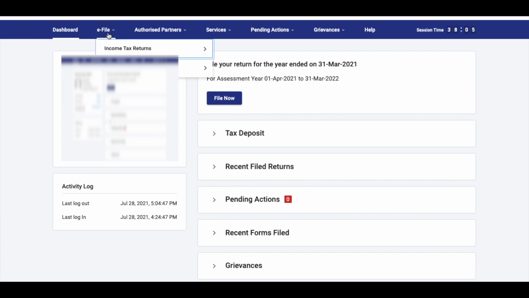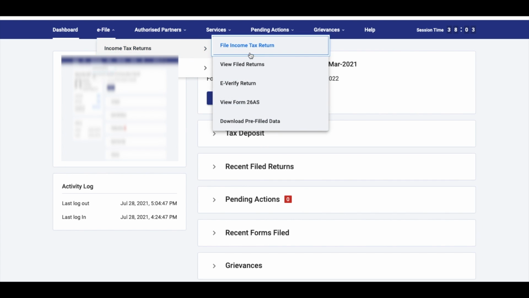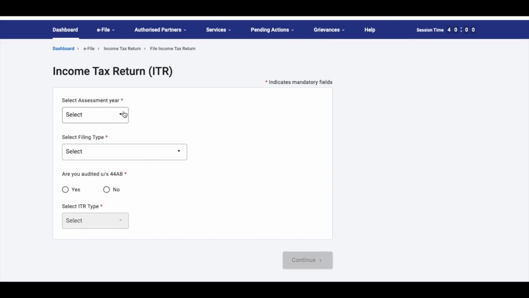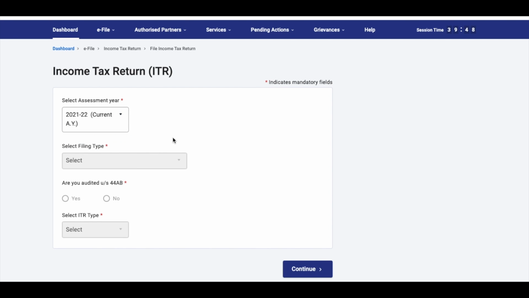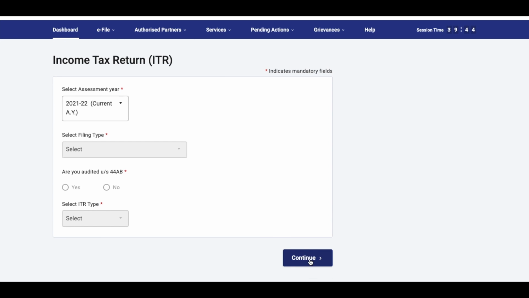So I will say e-file and I will say income tax return, file income tax return. Now, assessment year is a year which follows the financial year. So if you're filing for financial year 2021, in this case, I'm going to select assessment year 21-22. So all of you will have to select assessment year 21-22. And then you need to say continue.